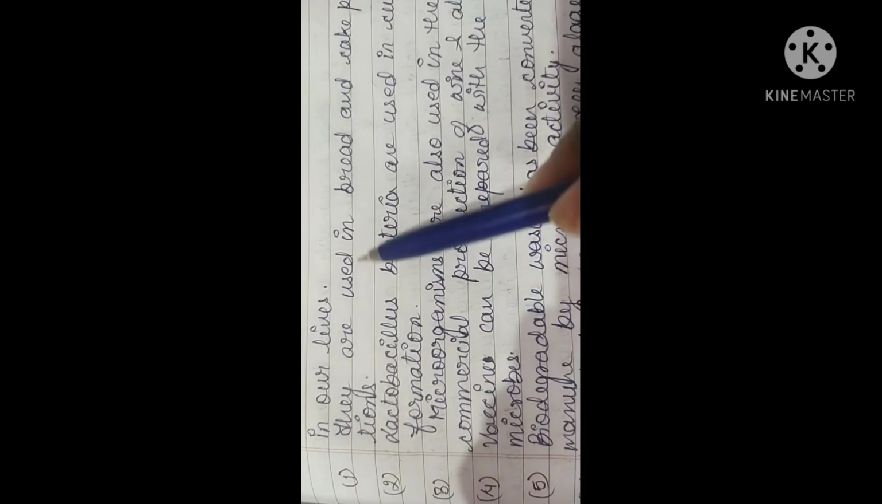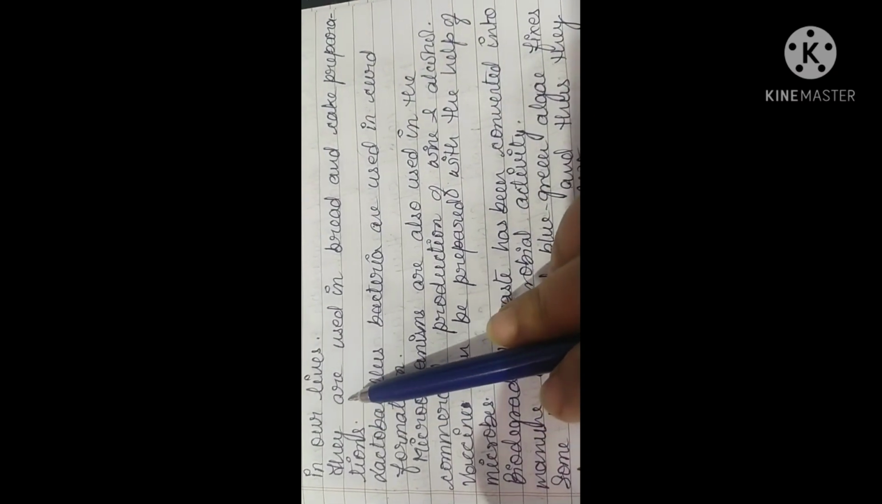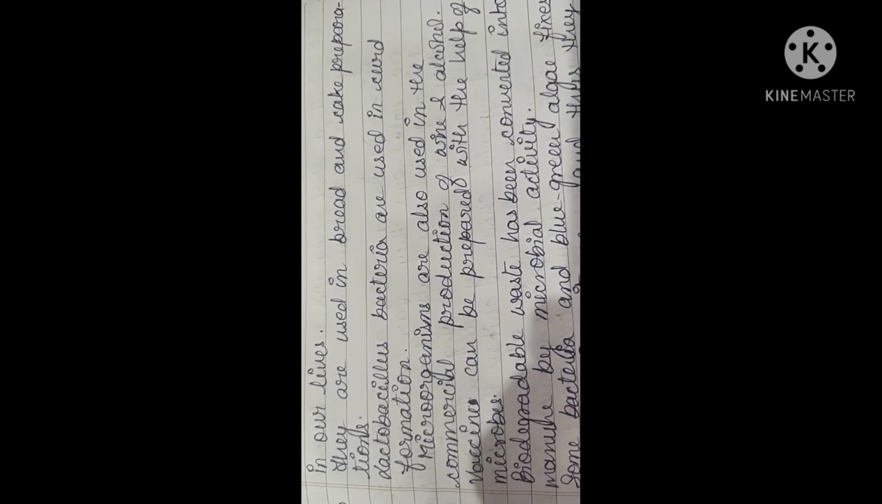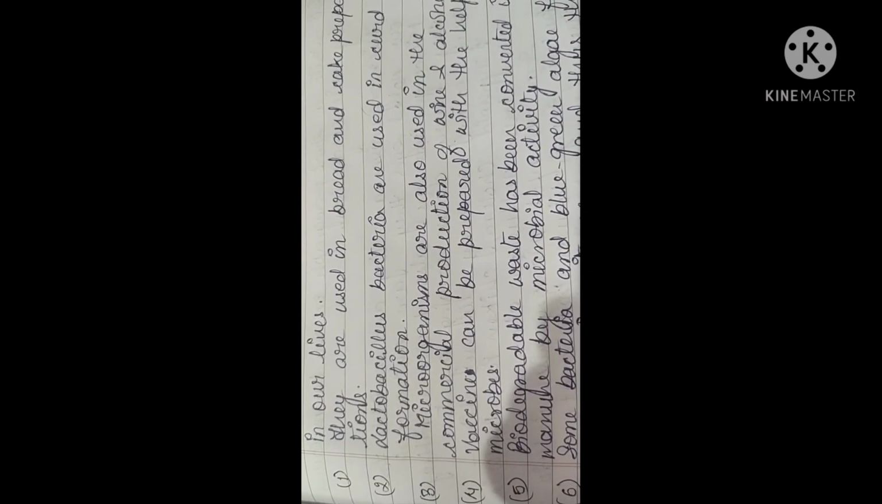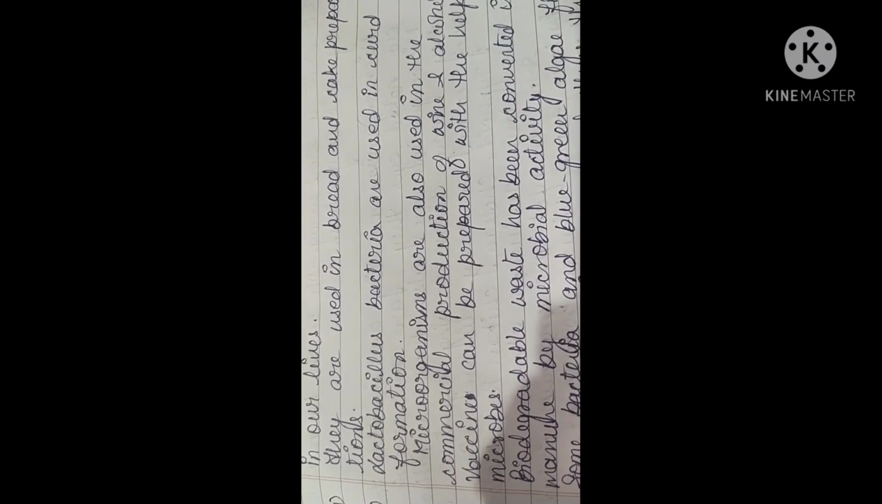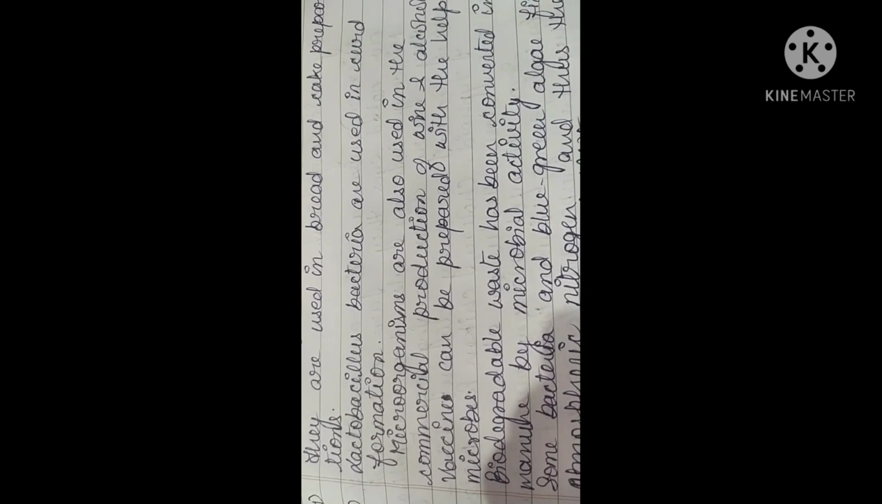First, there are 10 points. So point number 1, microbes are used in bread and cake preparation, or we can say that microbes are used in the making of bread and cake. Second, lactobacillus bacteria are used in curd formation. Some bacteria or microbes like lactobacillus are used in the curd formation.